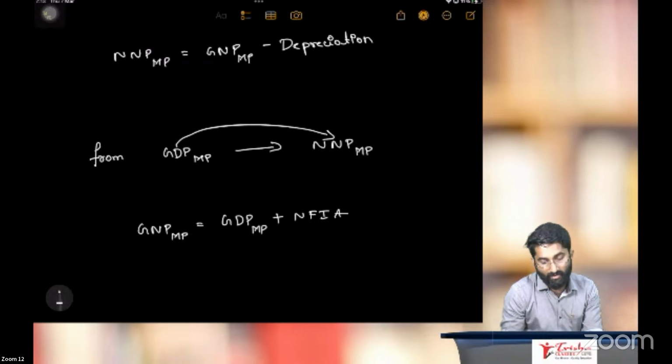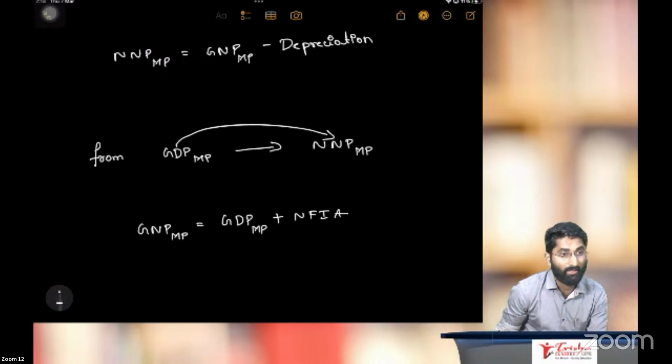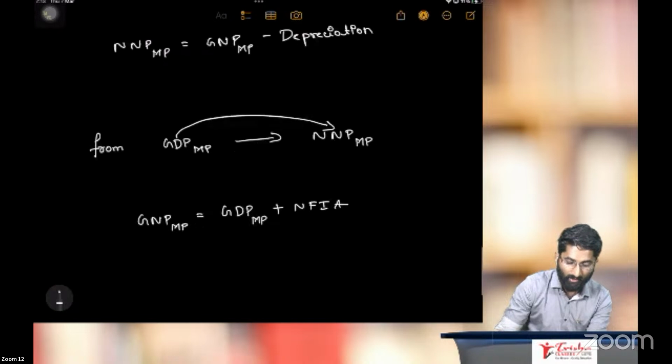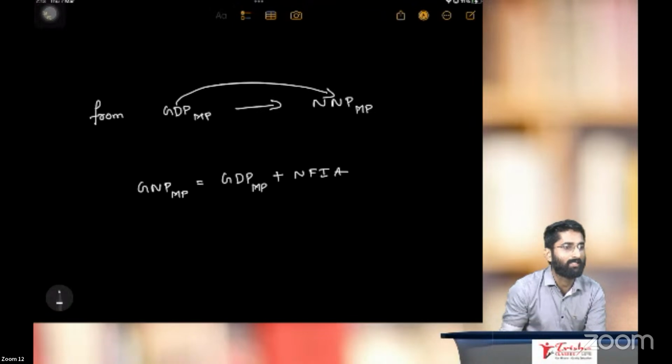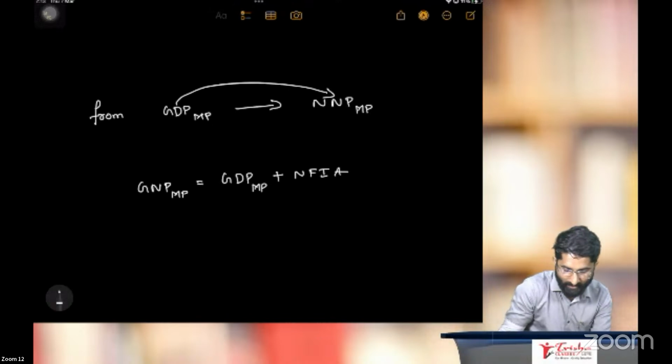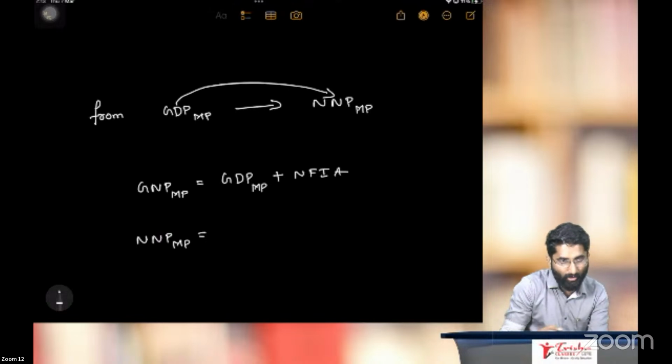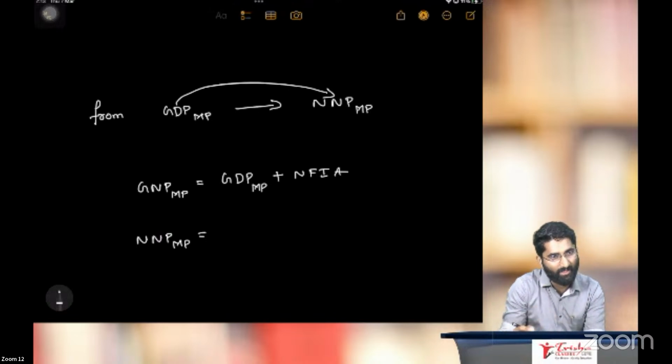What will I get? I will get gross national product at market price. Yes or no? Yes. From gross domestic product at market price, I will bring it to gross national product at market price. Now I have to bring it to net national product at market price. Gross to net: by deducting the depreciation. So net national product at market price is equal to gross national product at market price minus depreciation.